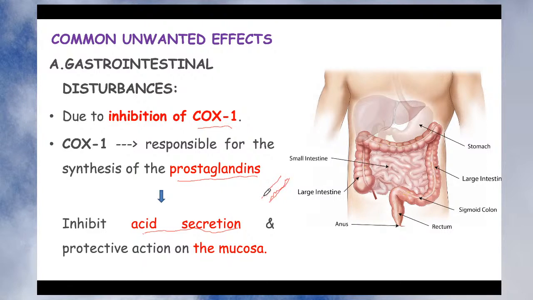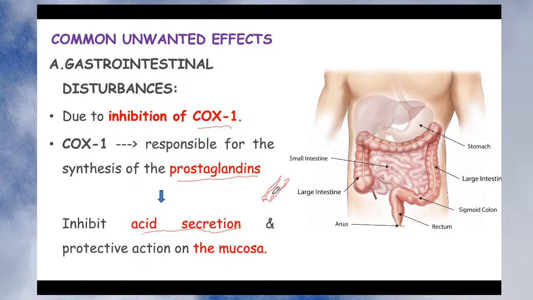Since it forms a protective layer in the intestine, the acid which is secreted in the stomach doesn't come in direct contact with the intestine. Why is it not coming in contact? Because the prostaglandin, having the appearance of mucus, forms a protective layer on the intestine.